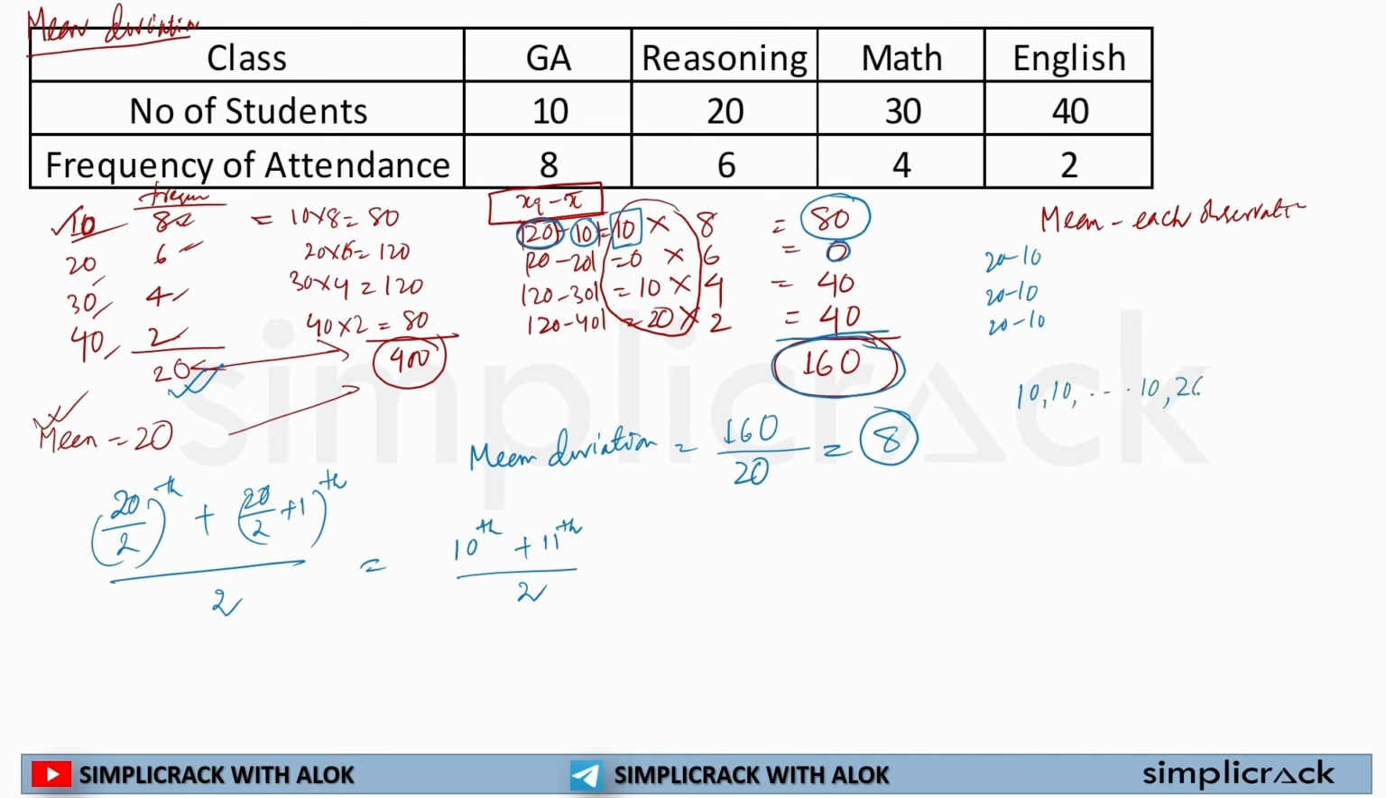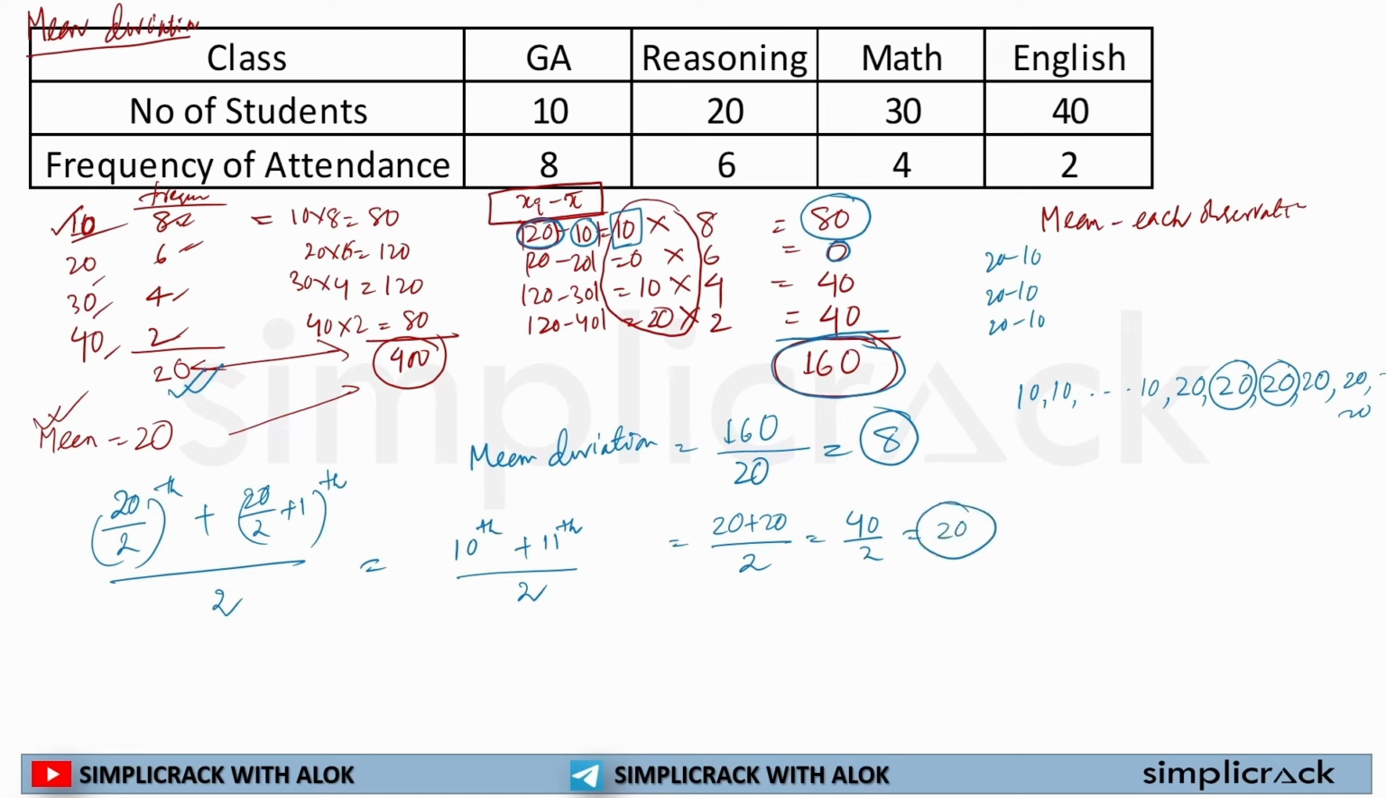Then on the 9th number 20 will come, 10th number 20 will come, 11th number 20 will come, 13th number 20. Like this, 20 will come for the next 6 digits. So the 10th term in this observation will be 20 and the 11th will also be 20. So 20 plus 20 by 2 is equal to 40 by 2, which is equal to 20.